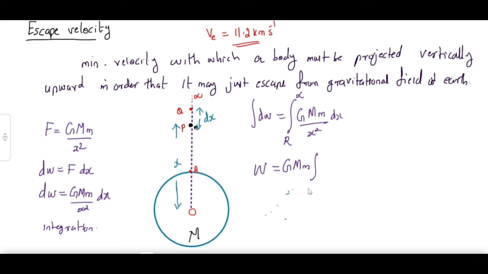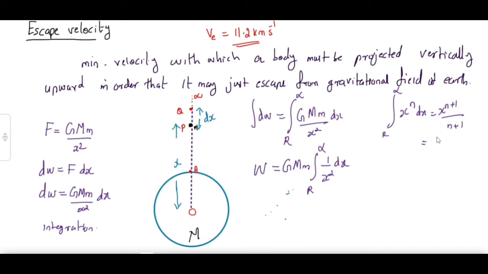Now you can do the integration from R to infinity of 1 by x square into dx. So use the formula of integration: x to the power n dx is equal to x to the power n plus 1 divided by n plus 1, from R to infinity.